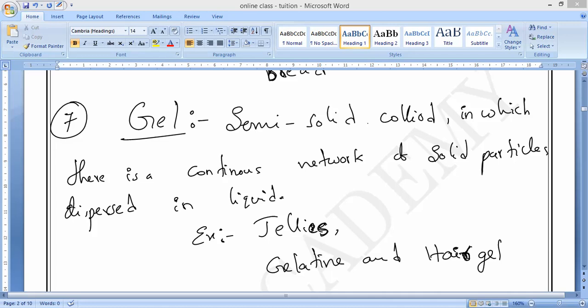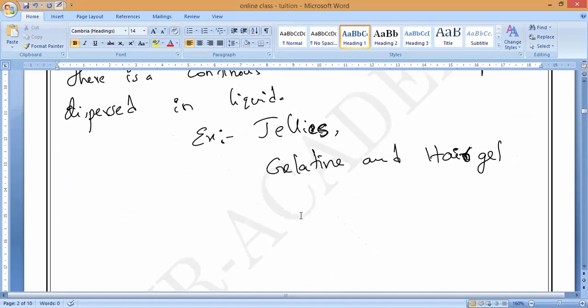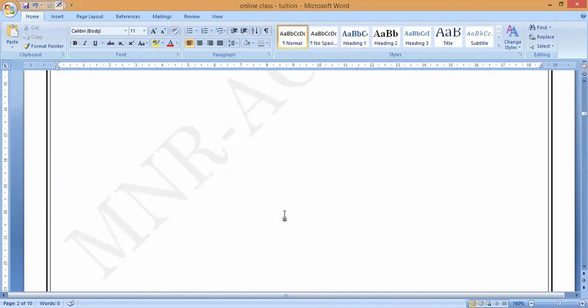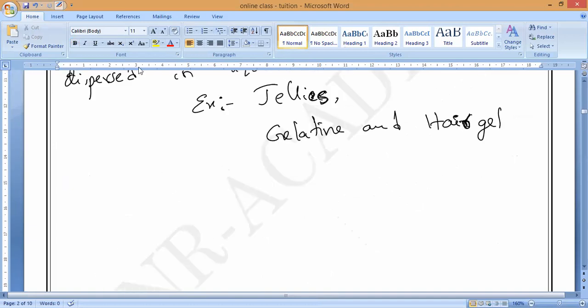So this is all about the classification of colloids. Now we are going to study the next important concept after this. That is what we should call concentration of a solution. What do you mean by this concentration? That is all we'll discuss. So please all of you keep the heading: Concentration of a solution.